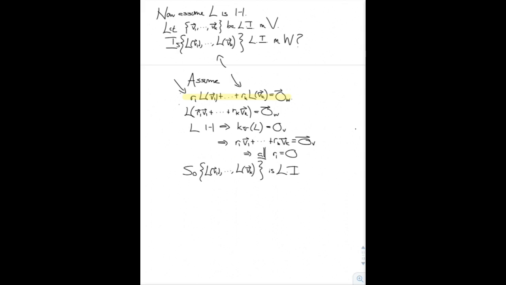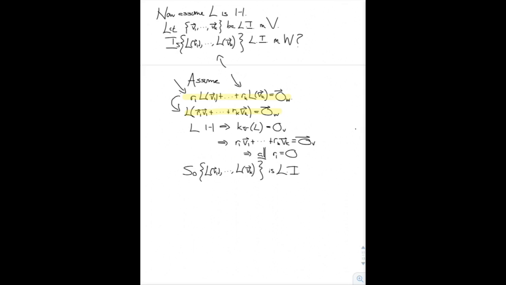So let's assume we get 0, and then we can use linearity of L to pull L, or factor it, out of the left-hand side, so to speak, and write r1 L(v1) plus r2 L(v2) plus all the way through rk L(vk) as L of r1 v1 plus r2 v2 plus all the way through plus rk vk.